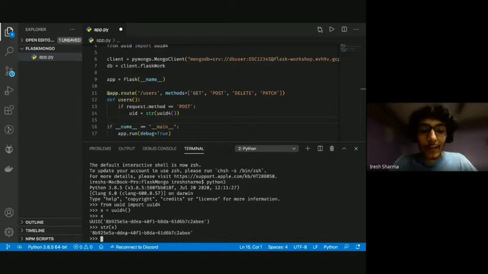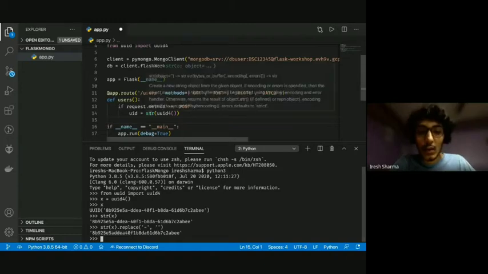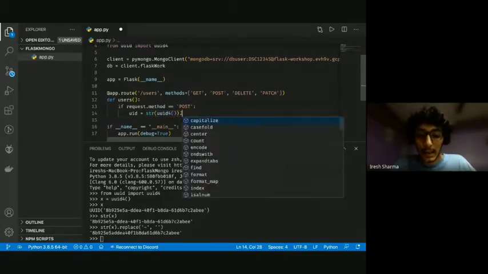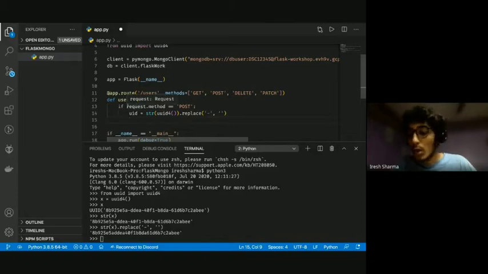But now it has hyphens in between, which works, but I don't like them. So I'm just going to quickly do a str of x, and I'm going to do a replace of hyphens with nothing. That gives me a raw string. This is what we're going to do here. So I do a uuid4, which gives me the UUID object. I convert it into a string, so this gives me a string ID. And now I replace the hyphens with nothing. So now I have a proper uid.